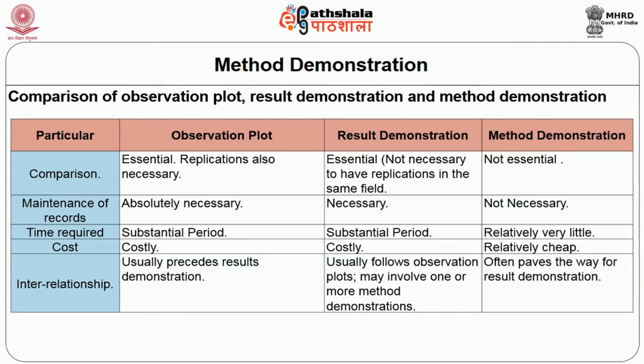On the cost factor, it is costly under observation plot and result demonstration and relatively cheap under method demonstration. As for interrelationship, observation plot precedes result demonstration. Usually result demonstration is followed by observation plot and may involve one or more method demonstrations. The method demonstration often paves the way for result demonstration.